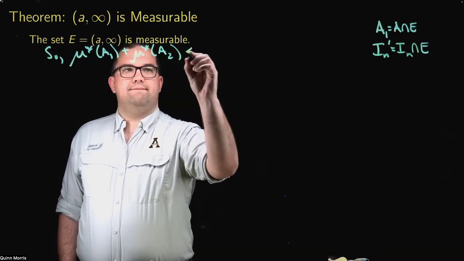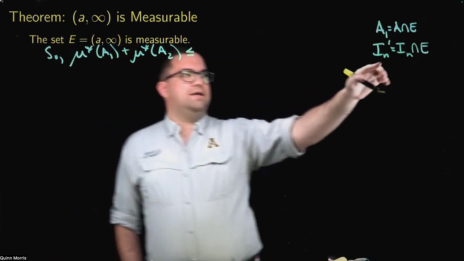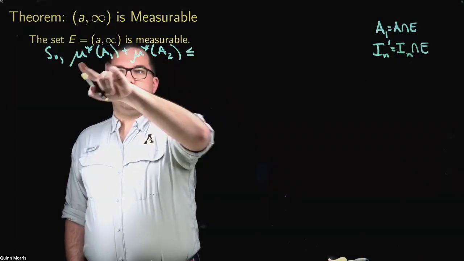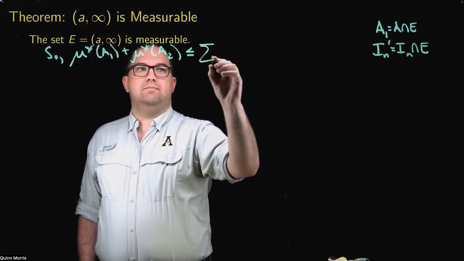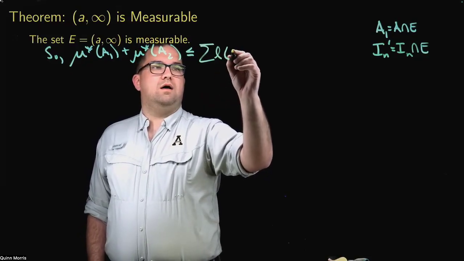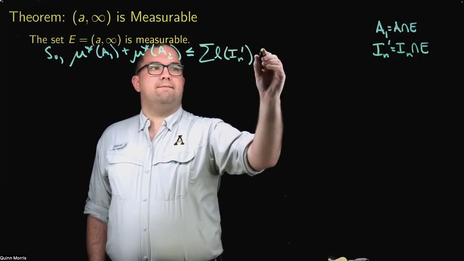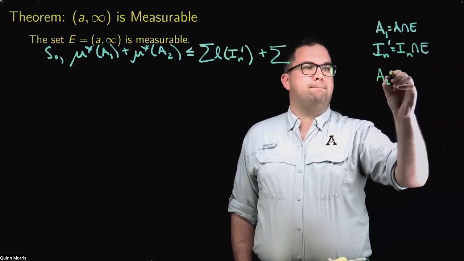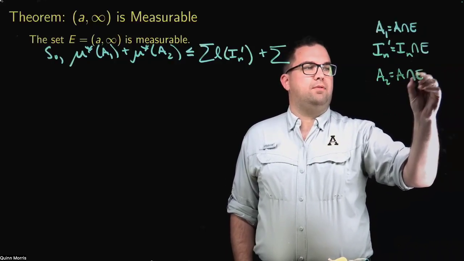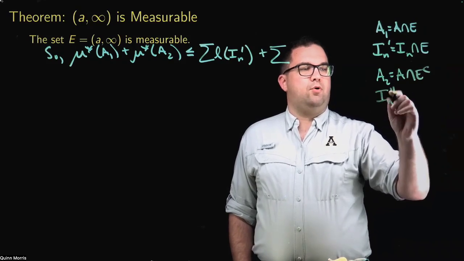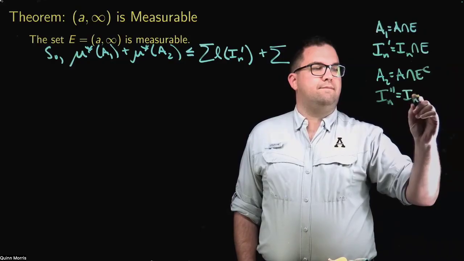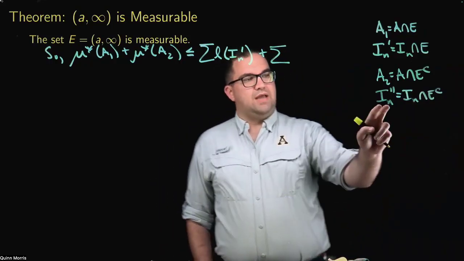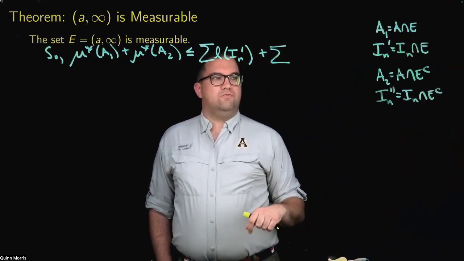Okay. So what does that tell me? Well, since the I_N primes are an open cover for A1, mu star of A1 must be less than or equal to the sums of the lengths of the I_N primes. And similarly, we have A2. A2 was A intersect E complement. I_N double prime was I_N intersect E complement. Well, again, the I_N's are an open cover for A, so the I_N double primes have to be an open cover for A2.